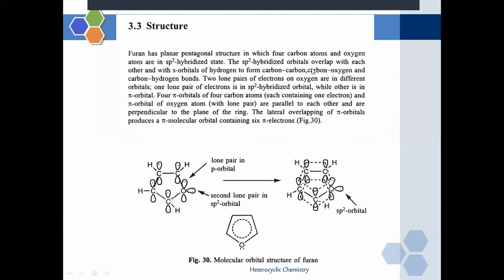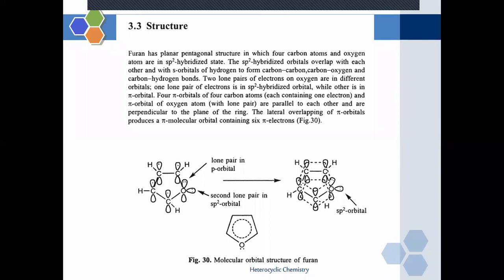The sp2 hybridized orbitals overlap with each other and with the s orbital of hydrogen to form carbon-carbon, carbon-oxygen and carbon-hydrogen bonds. Two lone pairs of electrons on the oxygen atom, see, these two lone pairs of electrons on the oxygen atom are in different orbitals. They are free, they are not involved in the structure of furan.